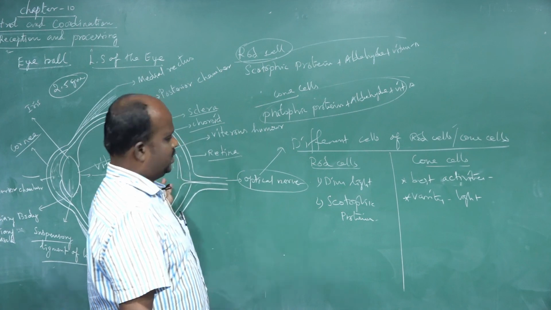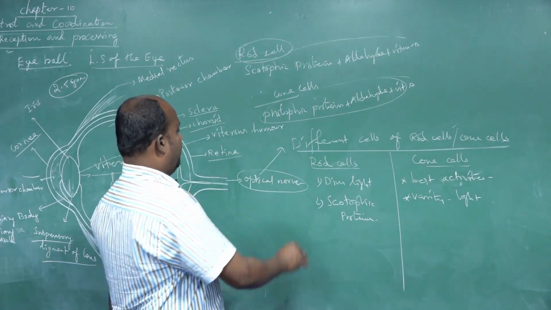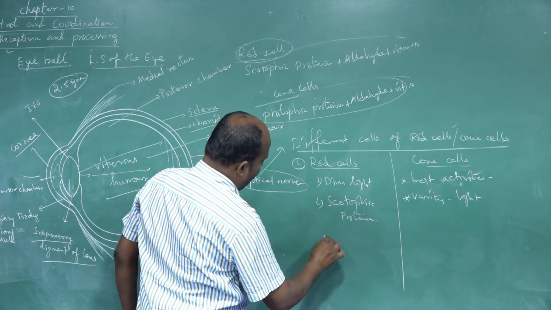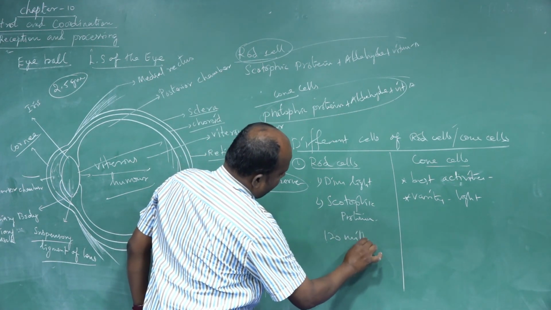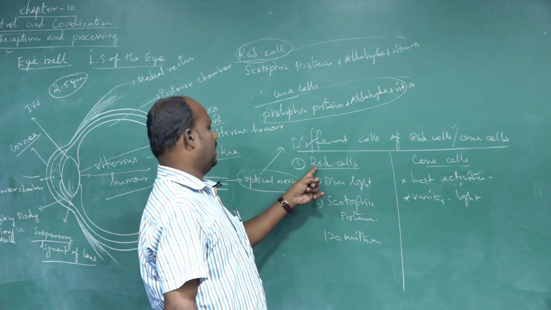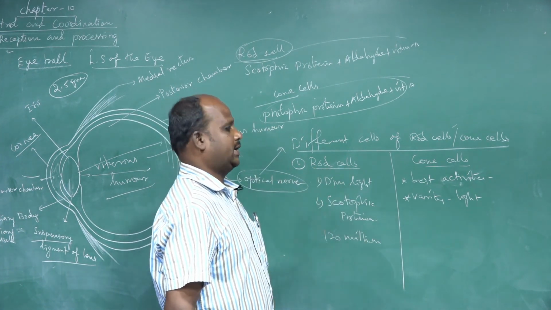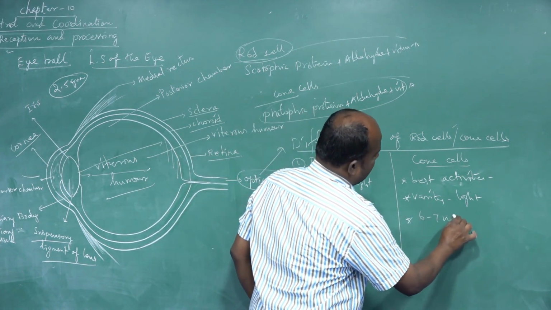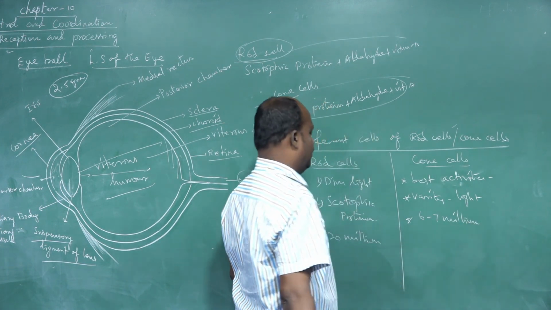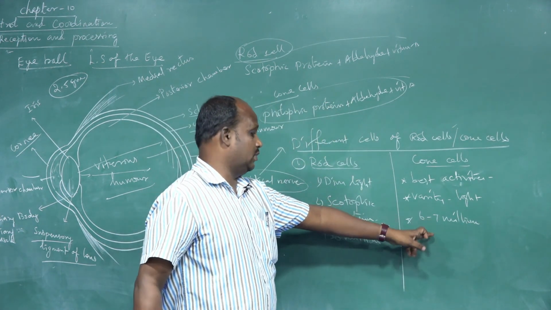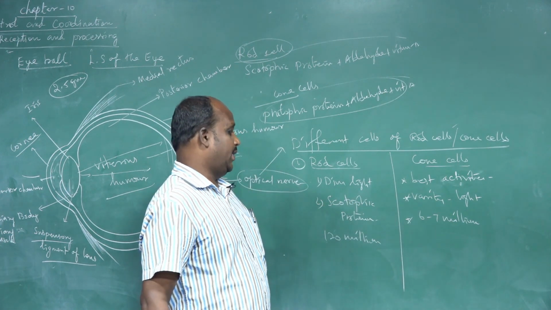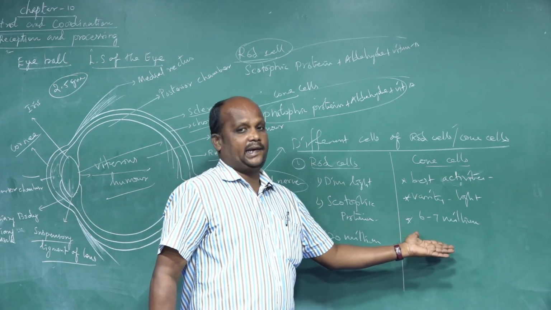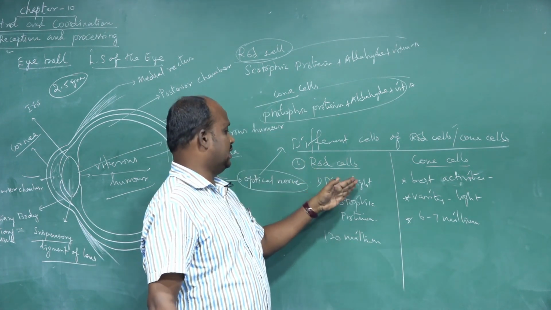The number of rod cells in the retina is 120 million. 120 million rod cells are present in the retinal part. Cone cells are only 6 to 7 million, only a few. They respond only to bright light, but rod cells respond to dim light also.